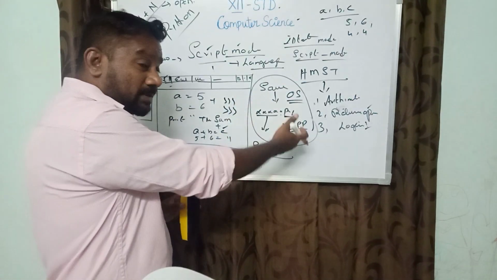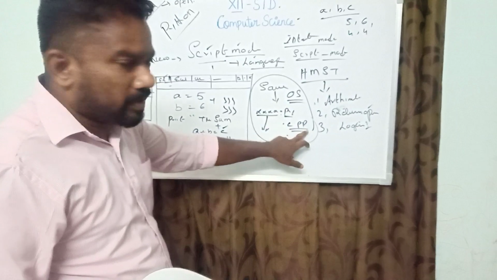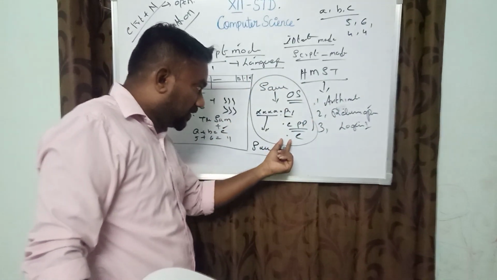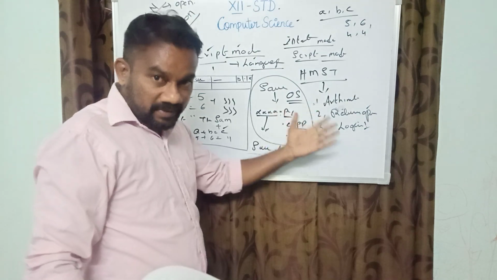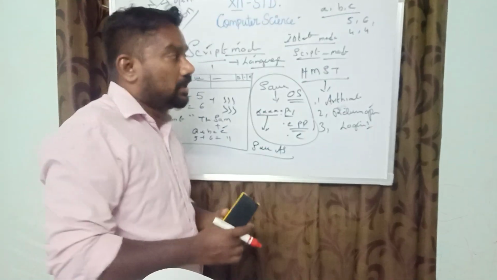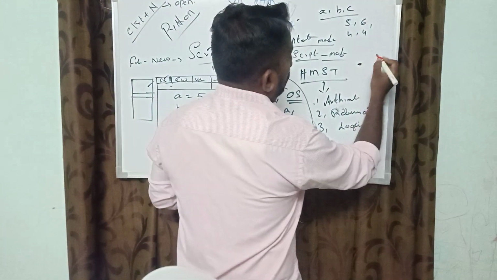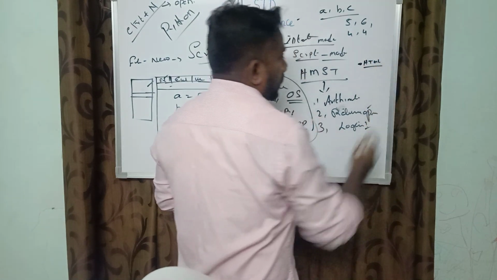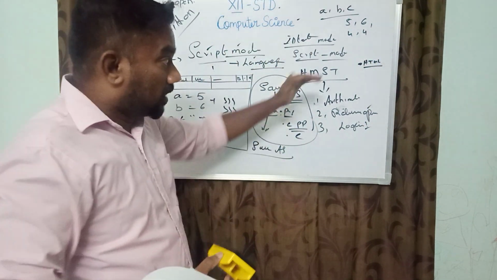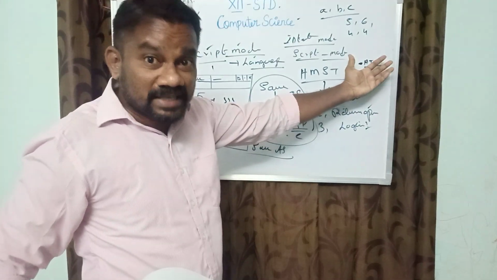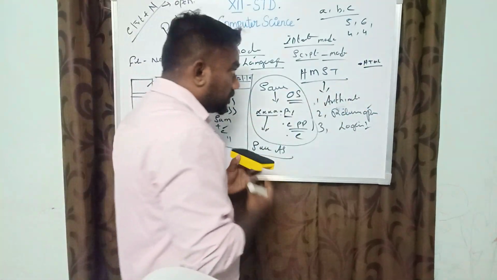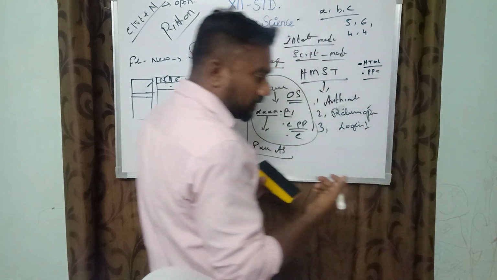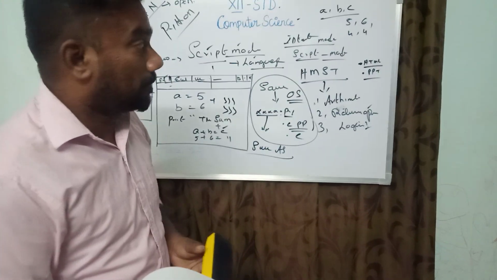Okay, Python is a scripting language. A .cpp extension means the file is saved as a C++ program. A .c extension means the file is saved as a C program. A .html extension means the file is saved as web designing. Suppose it is saved as .ppt, then the file is saved as a PowerPoint presentation.